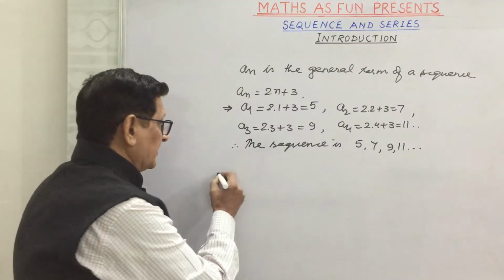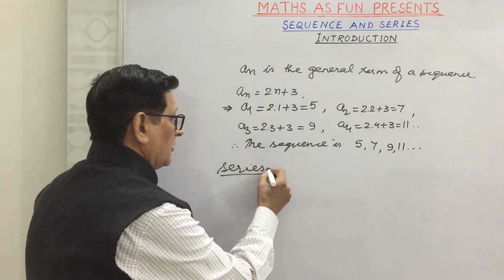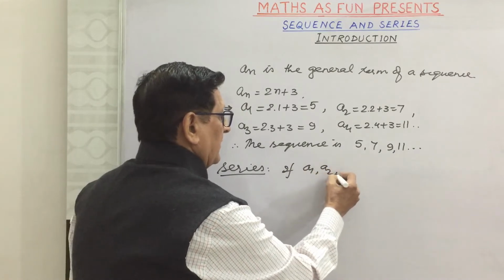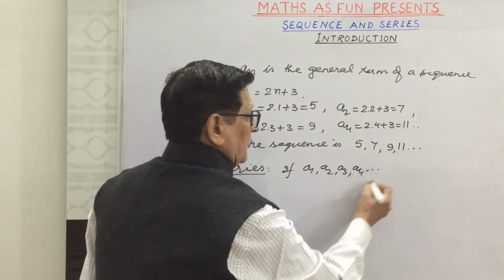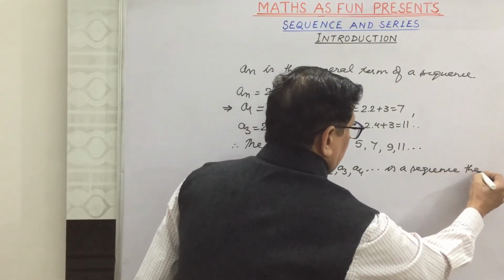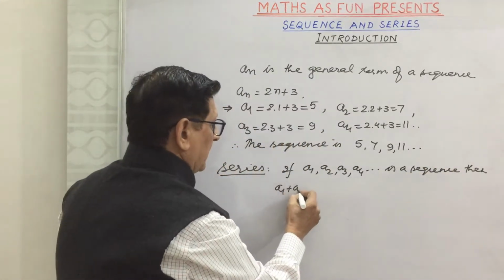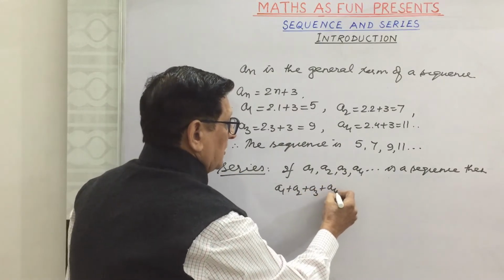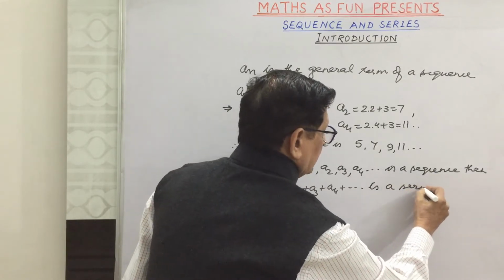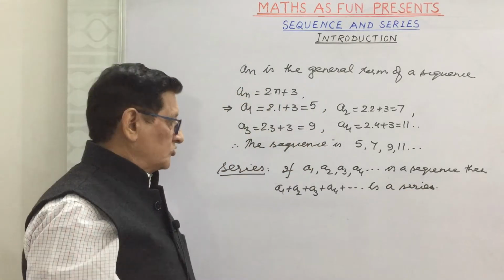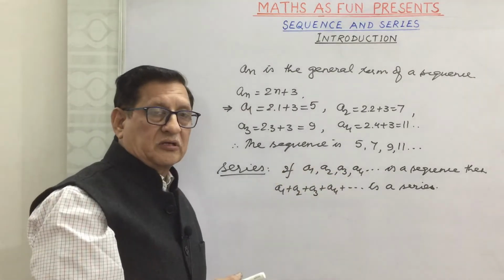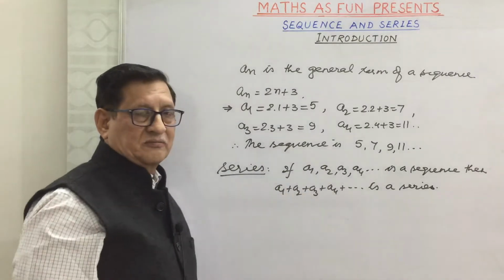Now, what is a series? When we talk about series, we say if A1, A2, A3, A4 is a sequence, then A1 plus A2 plus A3 plus A4 is a series. So, if we use a sign of plus between the terms of a sequence, it forms a series.